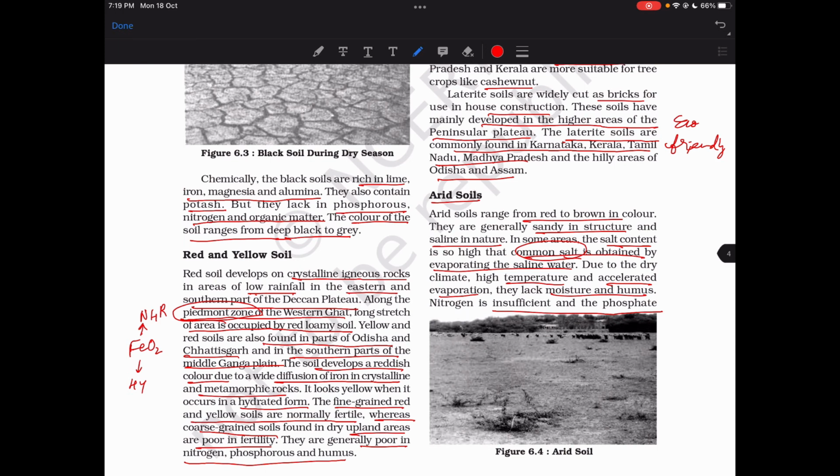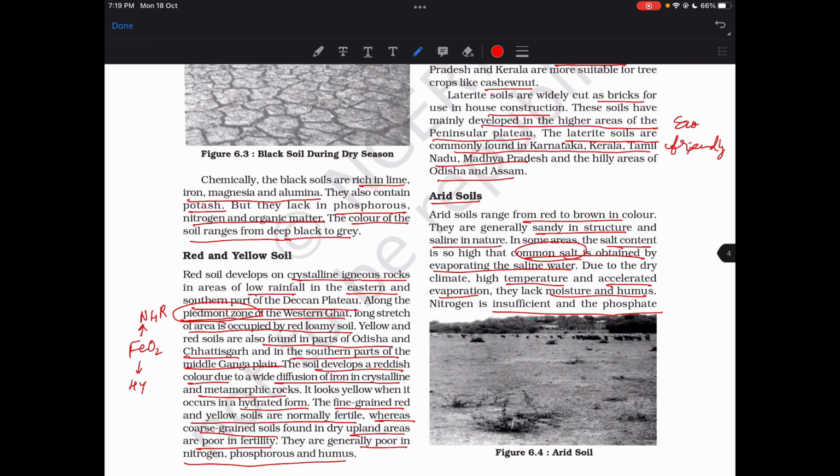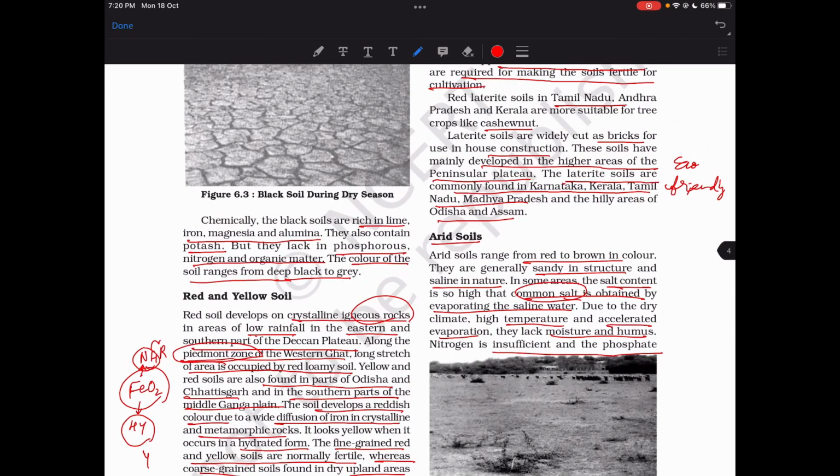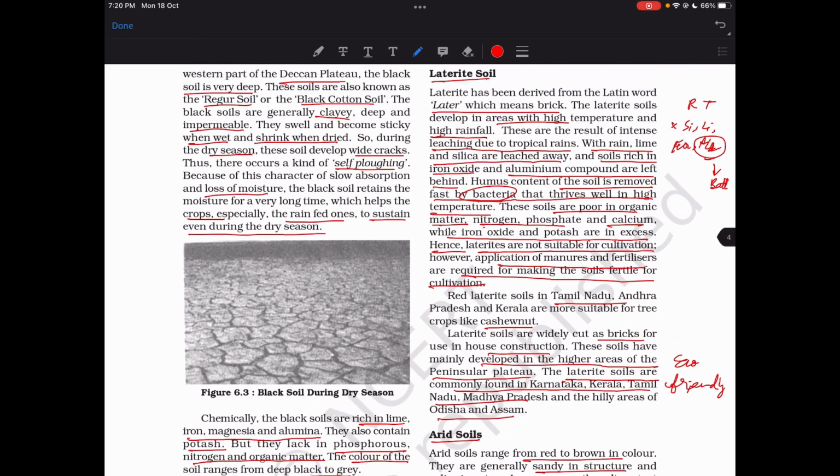Then we have red and yellow soil, formed from igneous rocks, which have low rainfall and they've started weathering. And there are two different types of it. So if they're hydrated, then they form yellow. If they're not hydrated, they form red. Both have iron in them, and yeah, they're poor in nitrogen, phosphorus, and humus.